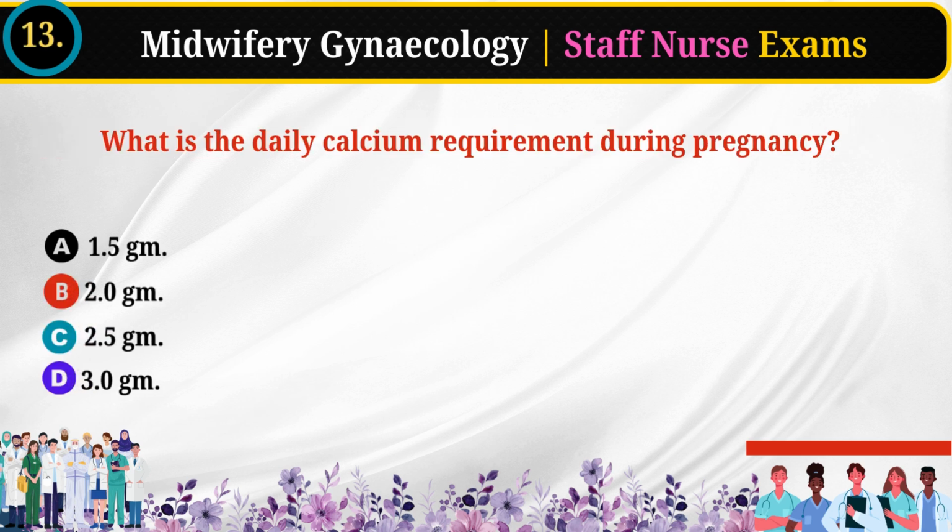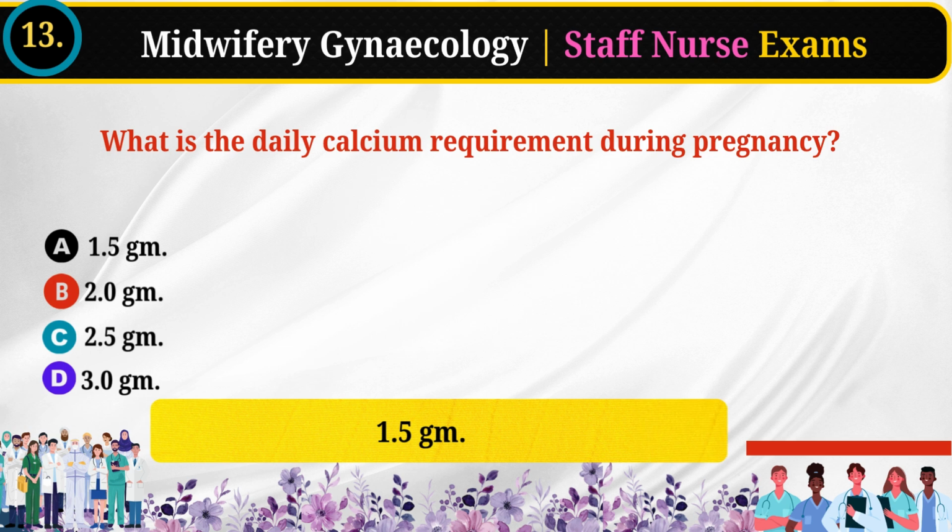13. What is the daily calcium requirement during pregnancy? 1.5 gram. 2.0 gram. 2.5 gram. 3.0 gram. Answer: 1.5 gram.